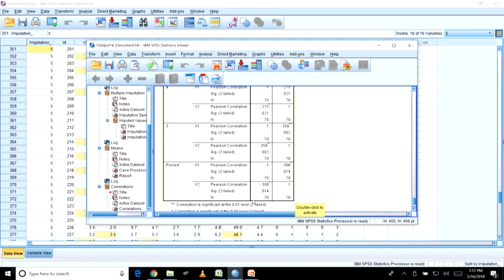This is how you impute the values in a scientific manner, and once you do it you can use it for your further analysis. I hope this is clear to you. In case you have doubts, you practice and you can ask me these questions whenever you are appearing for your doubt clearing sessions. You have a way of writing your questions and I will reply to them. Okay? Thank you so much.